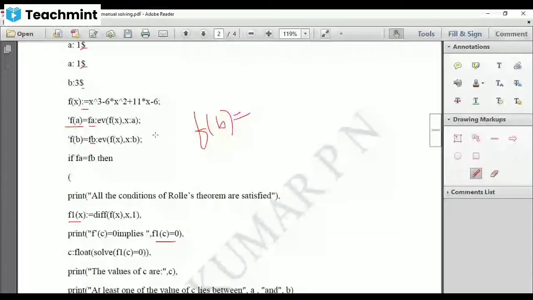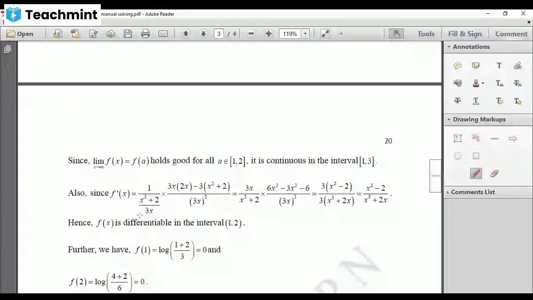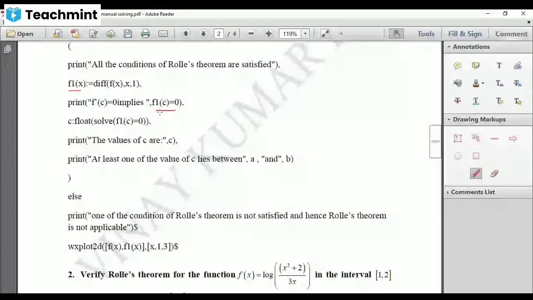You have solved this equation. So solve f1 of c equal to 0. That means f dash of c equal to 0. This is f dash of c. So f dash of c has been written as f1 of c equal to 0. This gives you the c value.